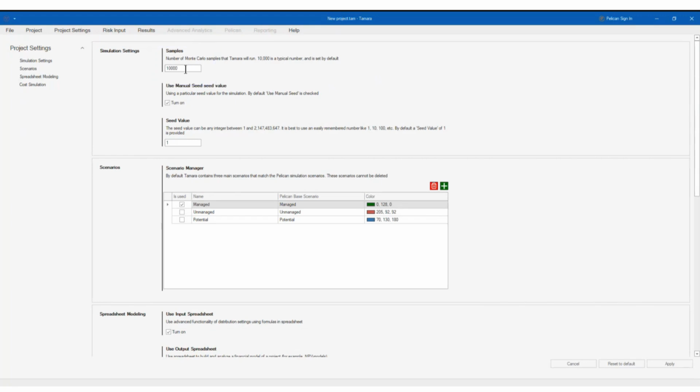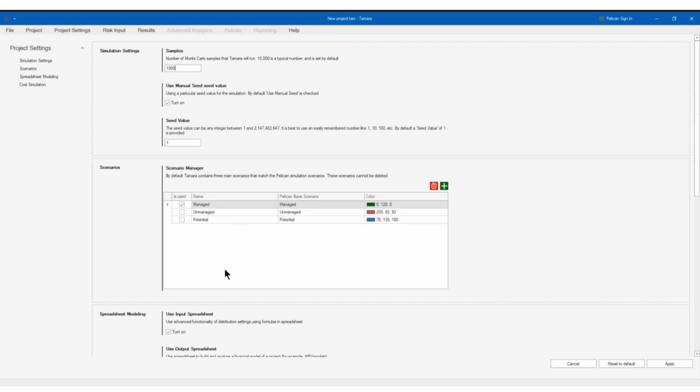For example, I can say 1,000, right? If you use a manual seed value, which are the scenarios? Remember what I said before. For this particular one, we're just going to use the manage scenario: managed, unmanaged, and potential. And you have these three scenarios by default here, but you can add more, right? So you can compare more scenarios. For example, here you can run a pre and post mitigation. That will be the managed and unmanaged model, right?